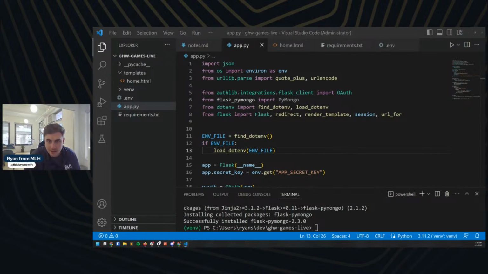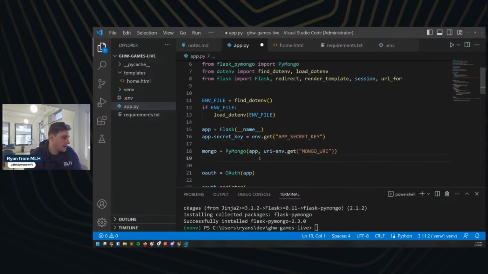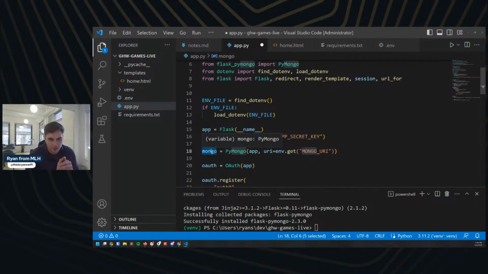All right. So the next thing we have here is going to be some setup for MongoDB. I'm going to grab this and paste it over for everybody, and then I'll explain it. So we're going to set up this shortcut here, basically this variable called mongo, and we're going to use PyMongo to connect. We have our app here. This is our Flask application, and then we need to set an environment variable called the Mongo URI, and this is how we actually connect to our database.